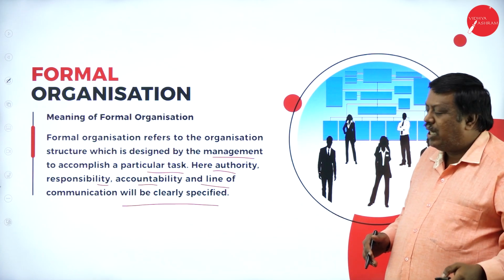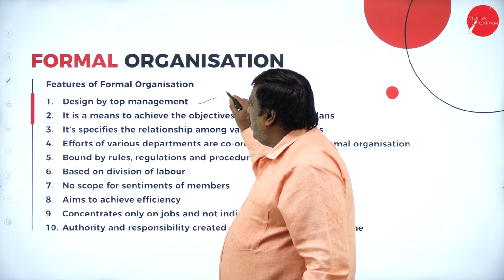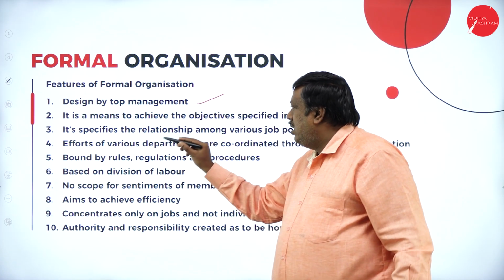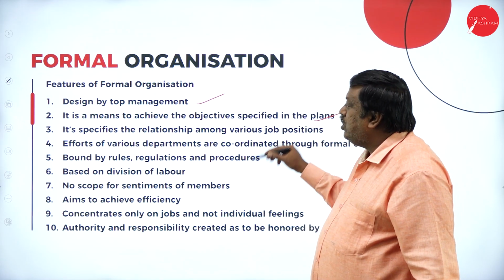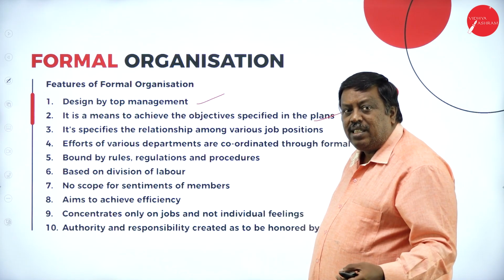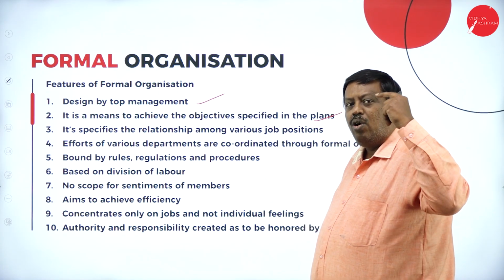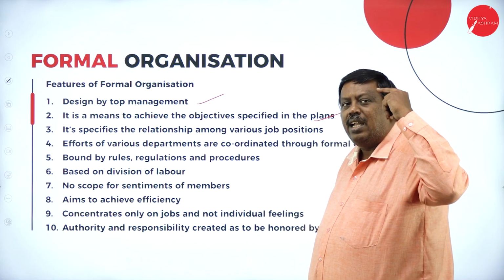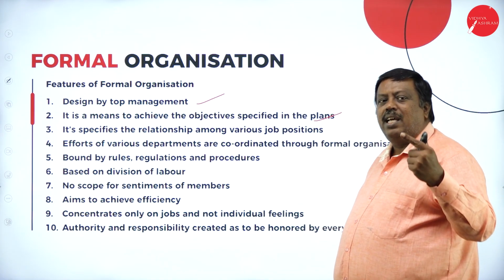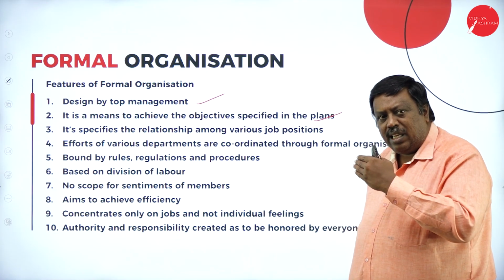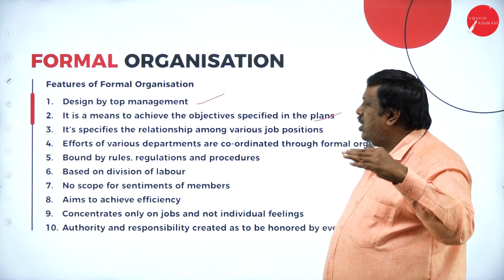That is formal organization. What are the features? It is designed by the top management. The main objectives are specified in the plans, and according to that, to achieve those plans, formal communications will be made. All the decision making and control will be in the hands of the top level management, who communicate to the middle level, which communicates to the lower level, and in the reverse manner, from lower to middle to top level, the communication has to be passed.